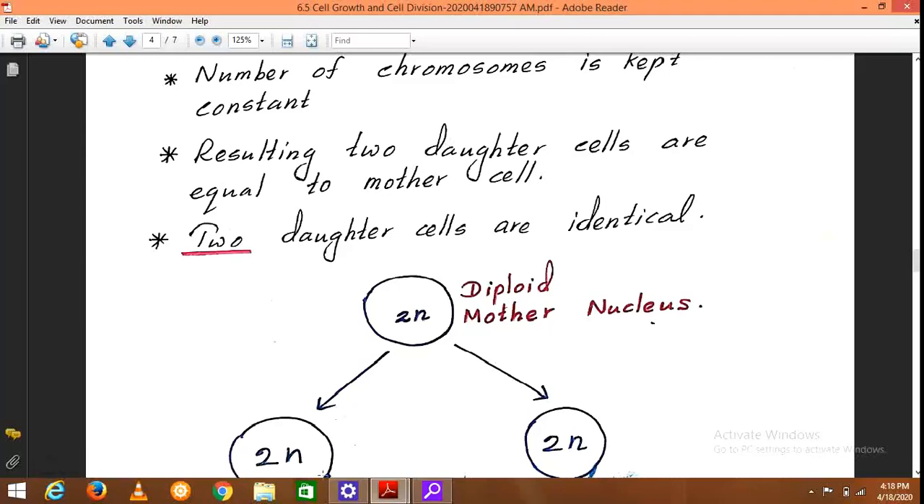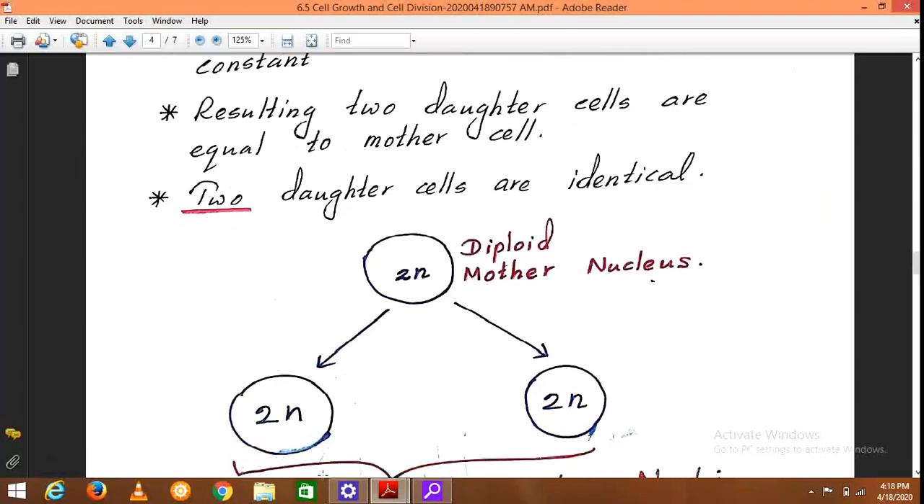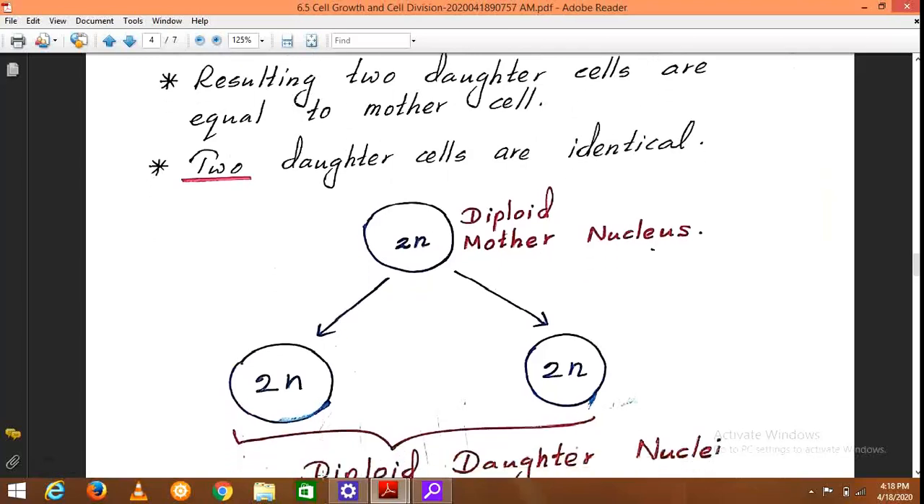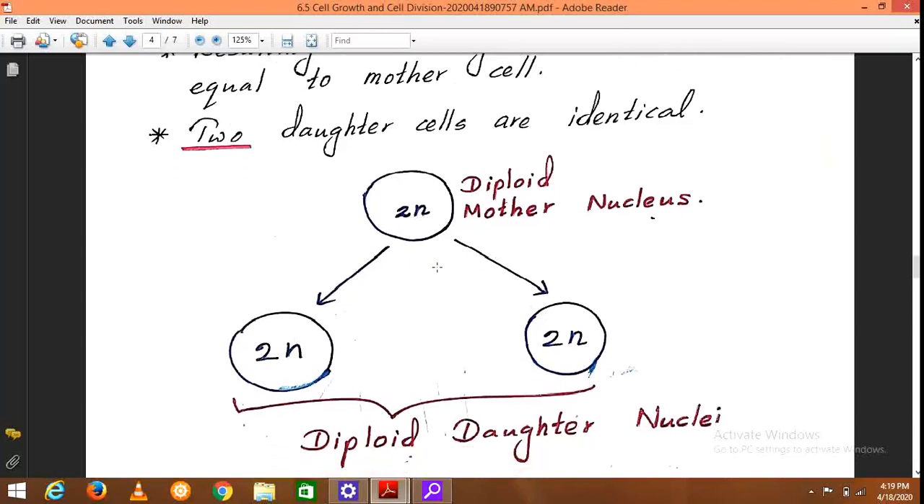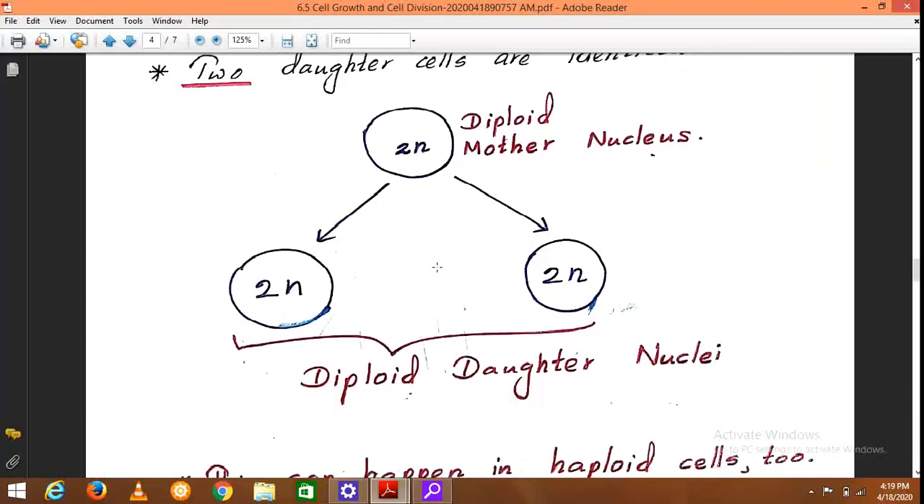Then the resulting two daughter cells are equal to each other. They are identical actually. There is no difference between these two daughter cells. That is why we call them identical, and these two are similar or equal to the mother cell as well. So this is the representation of mitotic cell division.